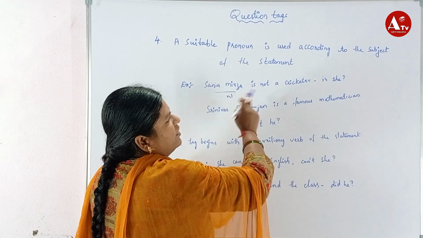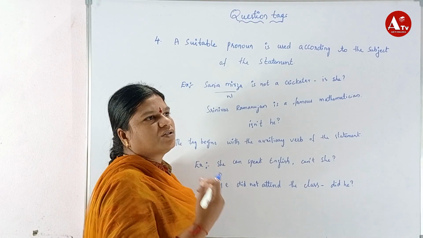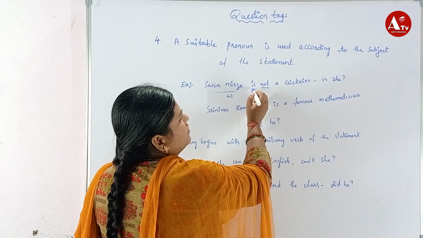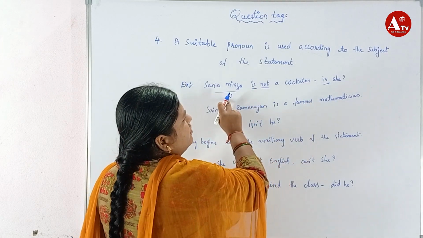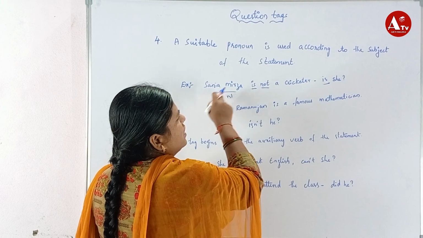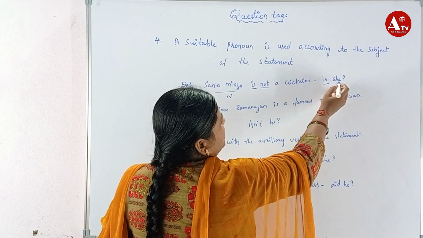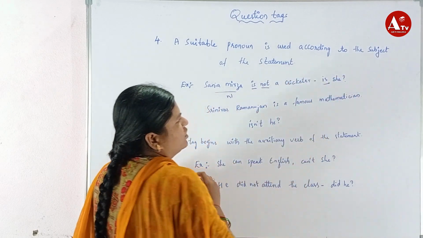When the sentence is negative, we have to change to a positive question tag. Not is mentioned, so first we write is. Sania Mirza is a noun, and it is changed into she. So, is she? At last it is indicated with a question mark.